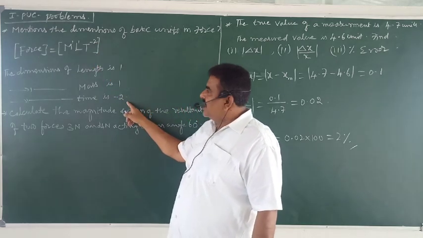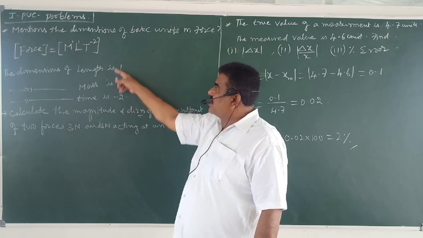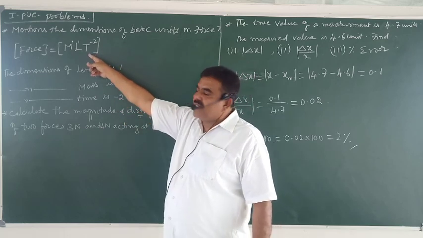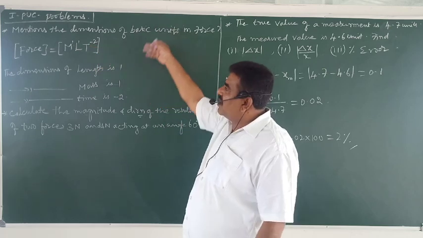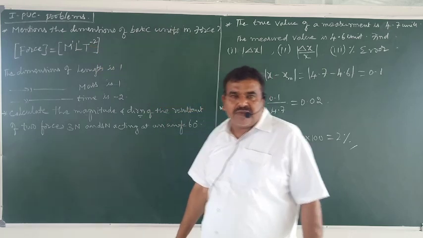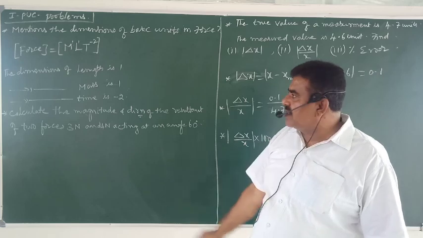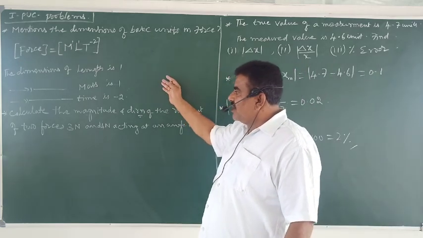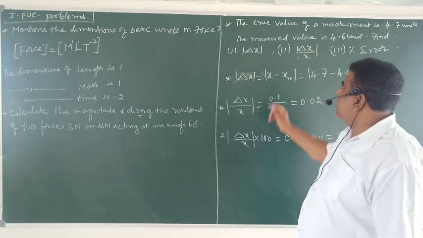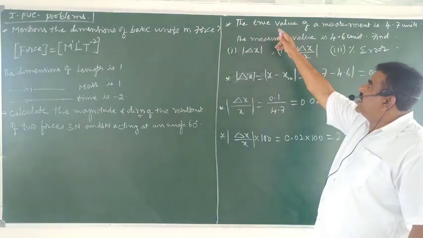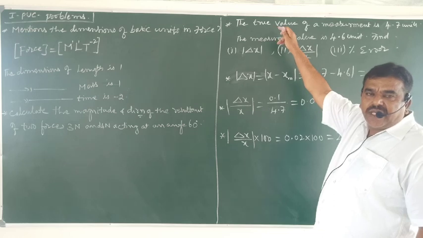These three are the dimensions of the basic units in force. This is how the problems will appear for 1 or 2 marks in this topic. Then we shall move to the next problem, that is, errors.